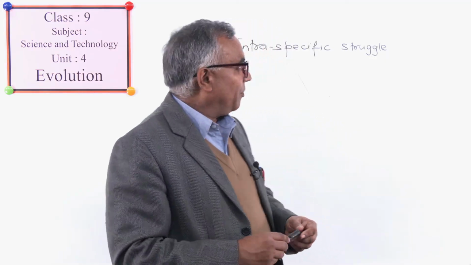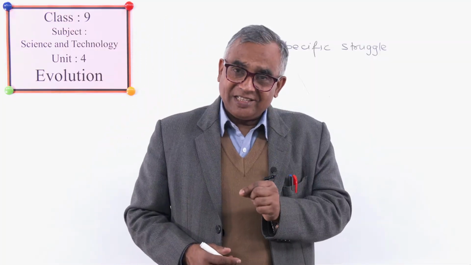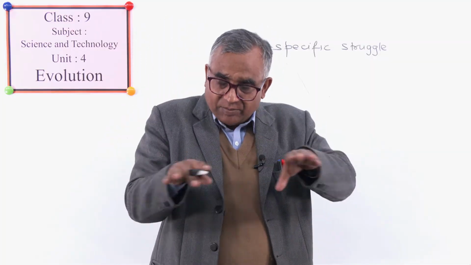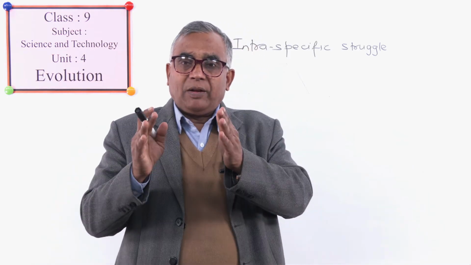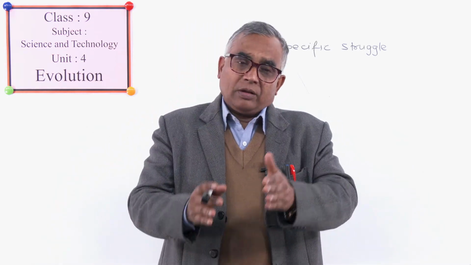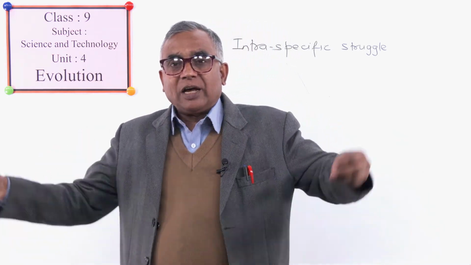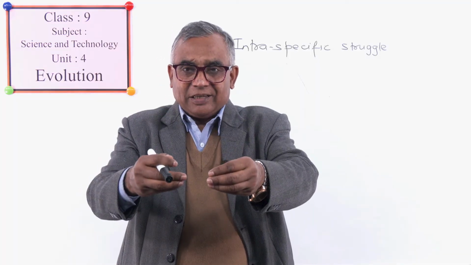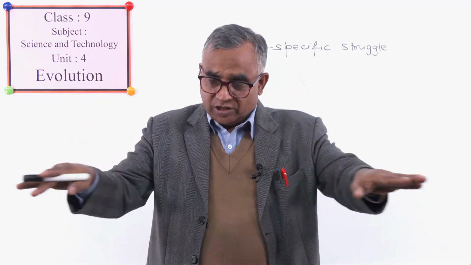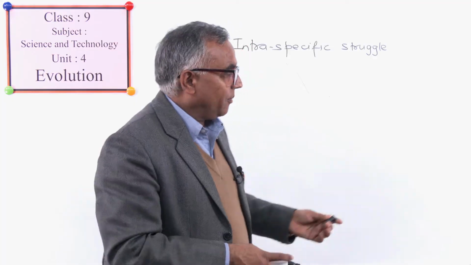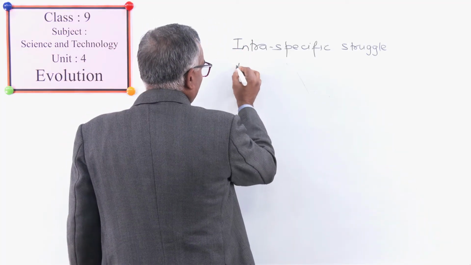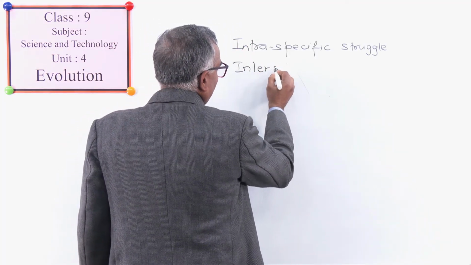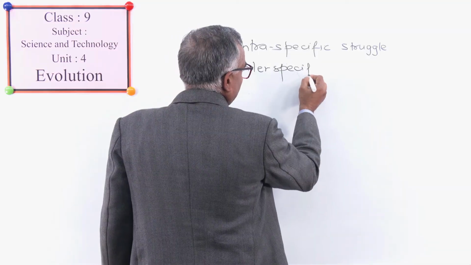Okay. If this competition is in between different species, for example, for grasses, goats, cows, and buffaloes are struggling, that is, for the same food, different types of species are struggling, then it is called interspecific struggle.